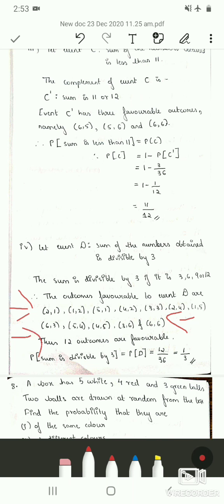So therefore, there are 12 such outcomes which are favorable to event D. Therefore, the probability that the sum is divisible by 3 is the probability of D, which is 12 by 36 or 1 by 3. So there can be n number of questions for one particular problem. All you have to do is analyze the question and try to solve it step by step.